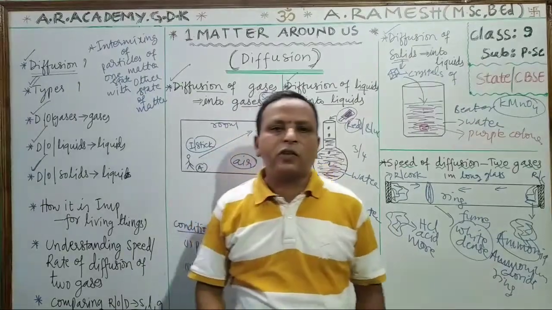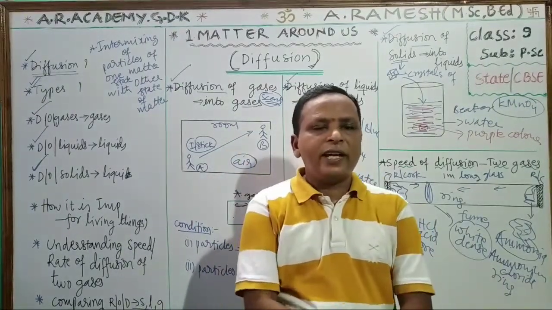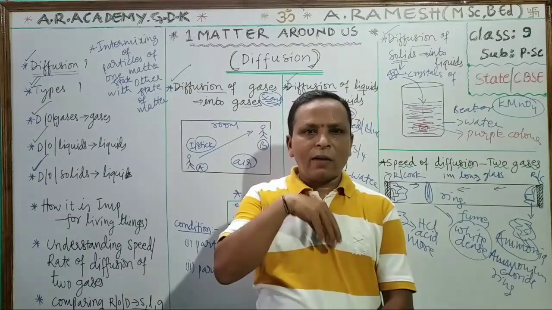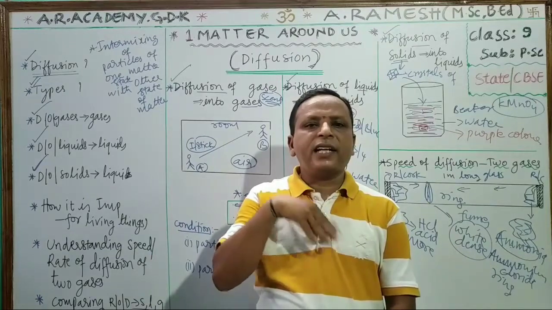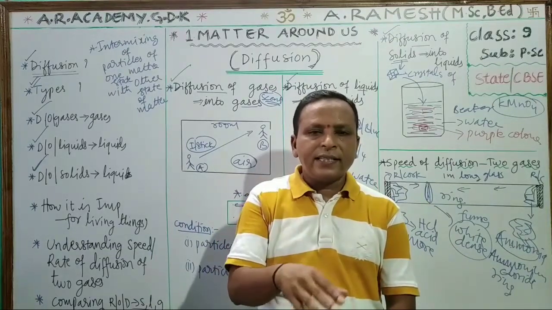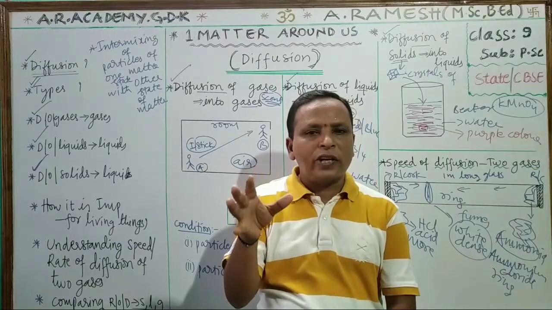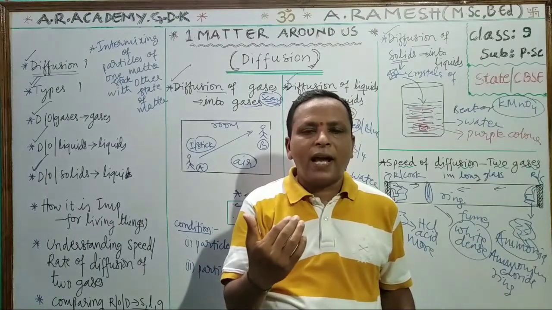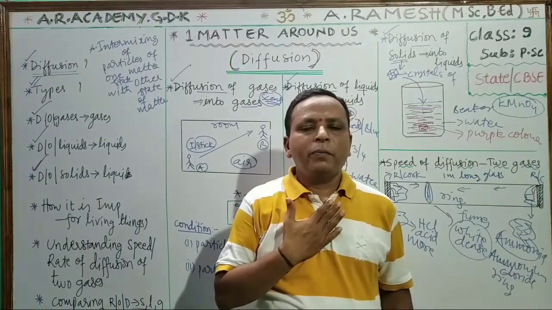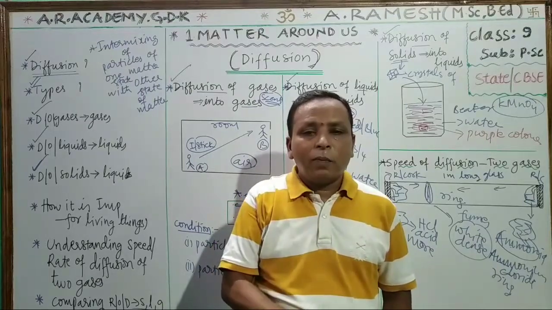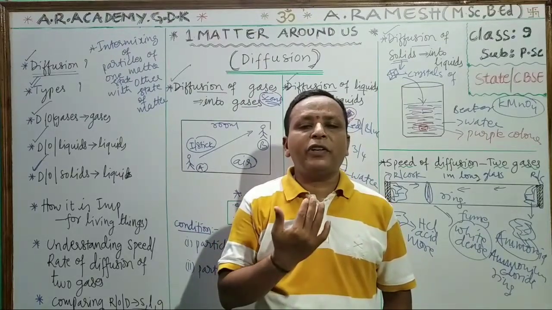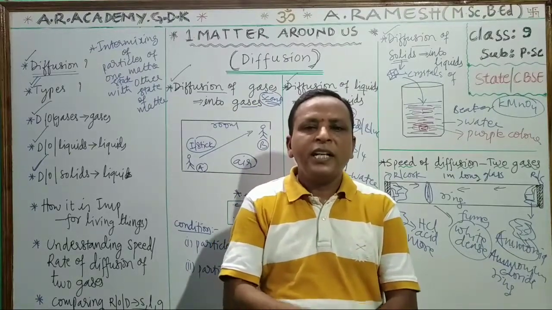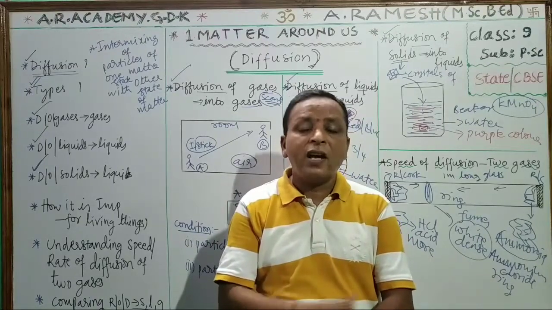and how it is important for living things also we have to understand. It is very, very important in our life. Why? Because we inhale air. From our lungs, oxygen diffuses into the blood. In the same way, the carbon dioxide produced in our cells diffuses through the blood into the lungs. Means oxygen diffuses into the blood, and from the blood carbon dioxide diffuses and comes out in the respiration process. Diffusion is very, very important for our lives.